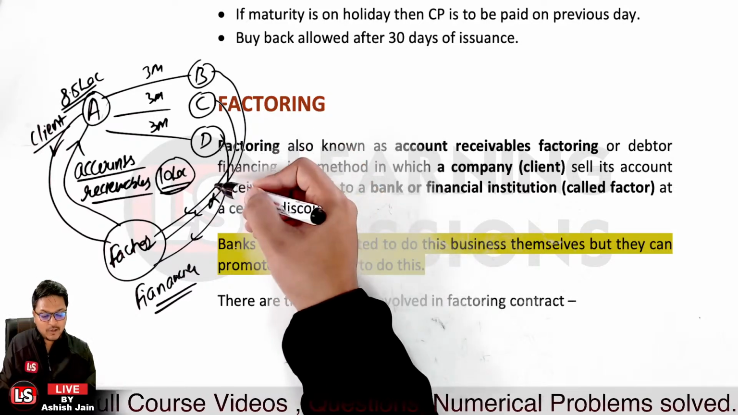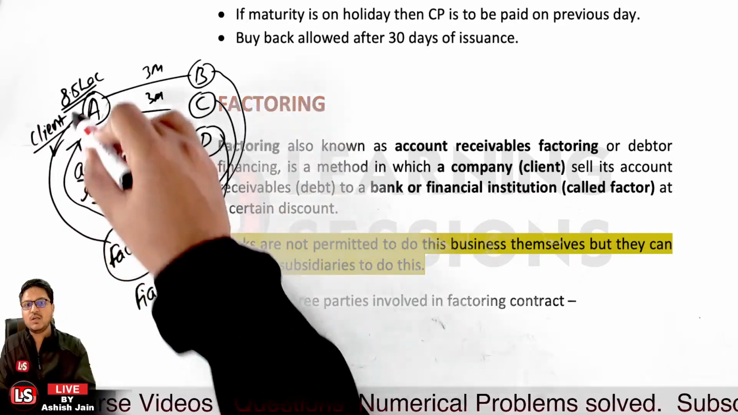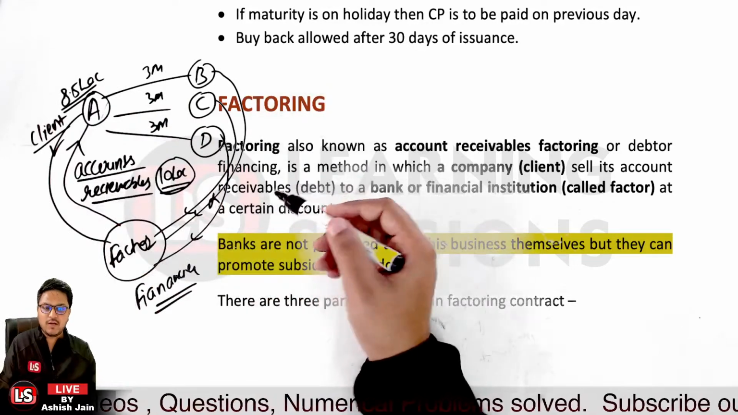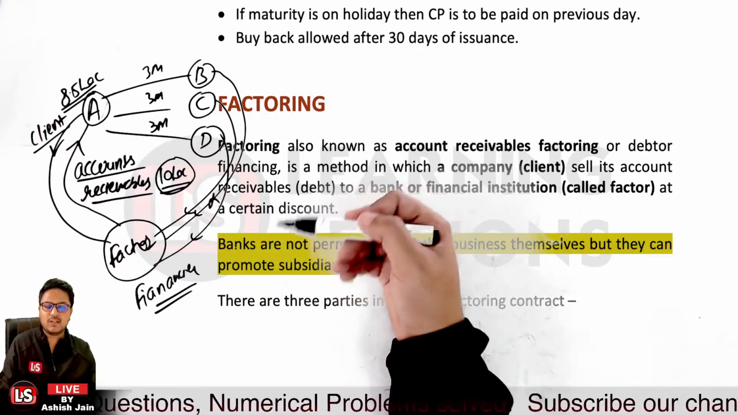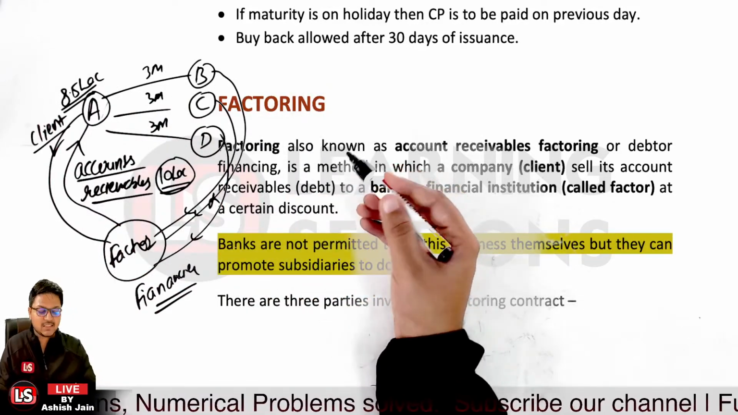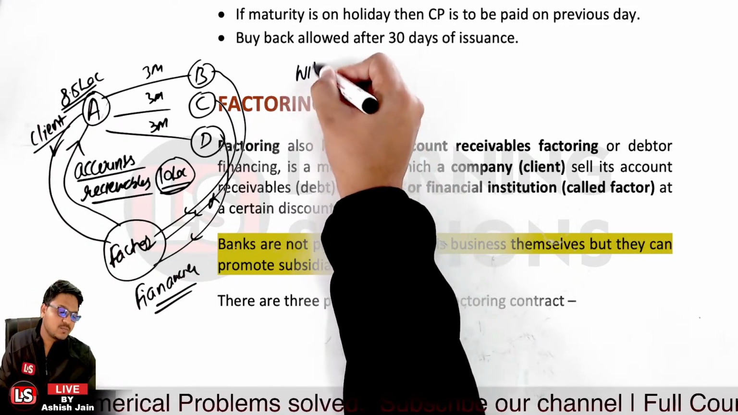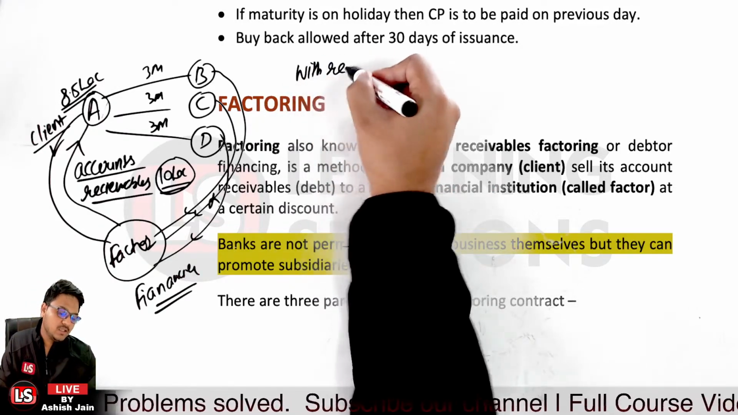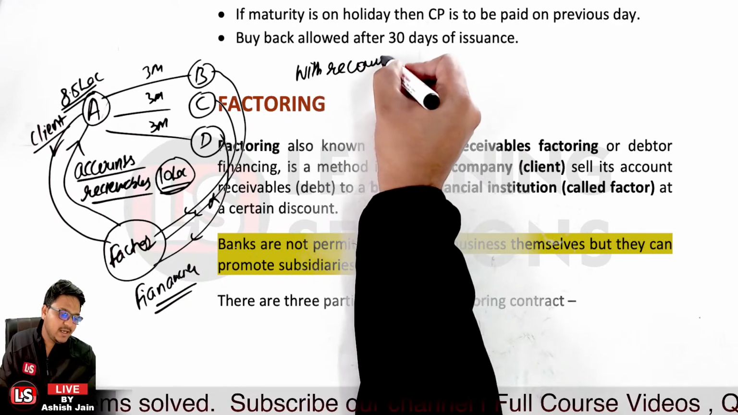In that particular case, the factor can get back to the client, that is person A over here, so that he is to compensate the loss. That's the case in case of with recourse, where the factor can get back to the client over here.